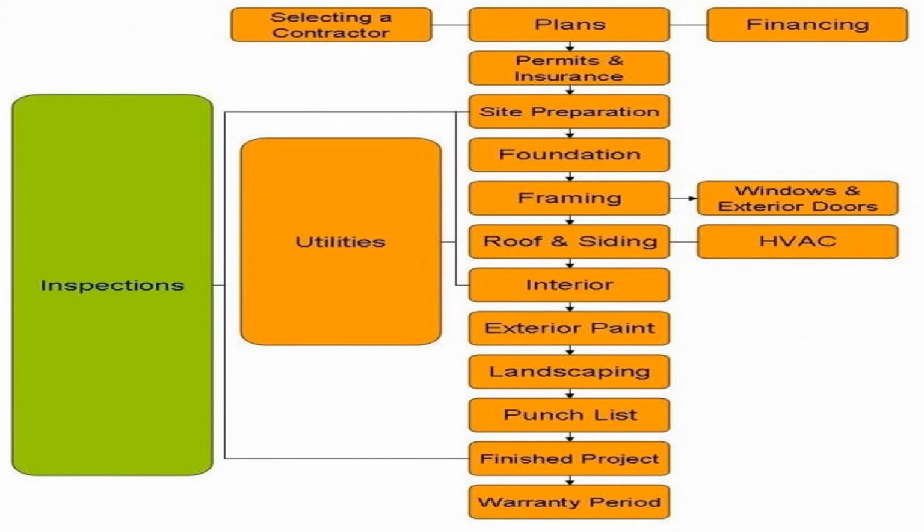Then the sixth, roofing, siding, and HVAC. My contractor will next put some skin on my structure in the form of siding and a roof. During or after this process, an HVAC company will install heating, ventilation, and air conditioning.